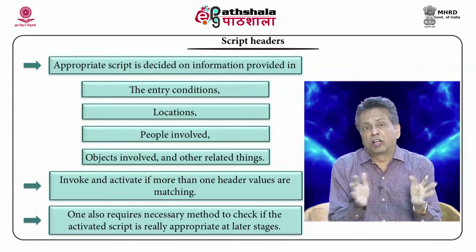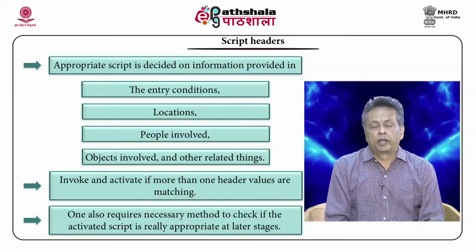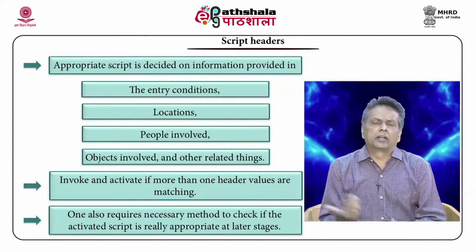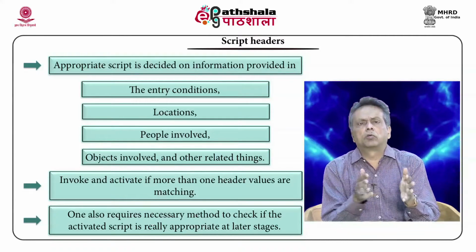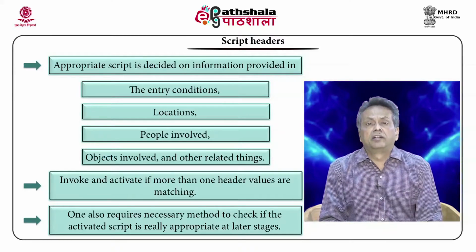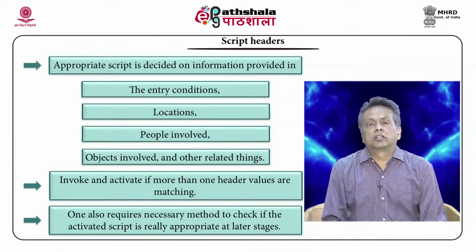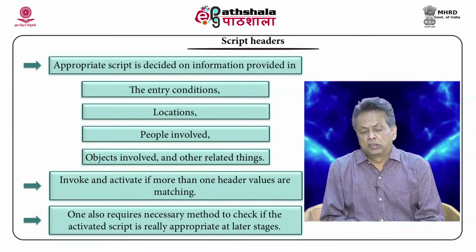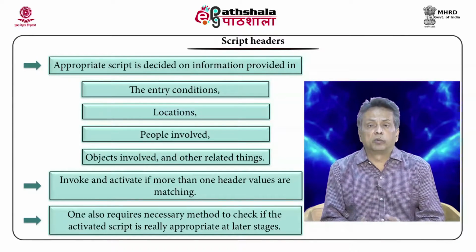Now, this is not always a great thing to do, but in most cases you do not have another option. As a rule of thumb, Schank, in his paper, invoked a script whenever it encountered at least two headers. When he did that, sometimes you invoke a script which should not be invoked.